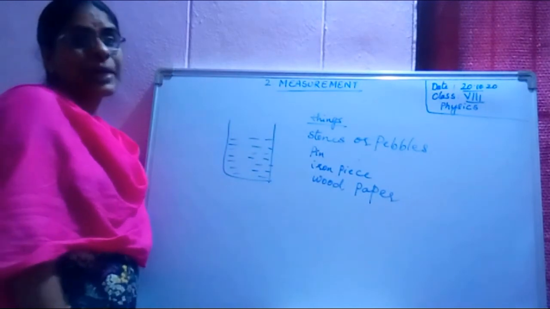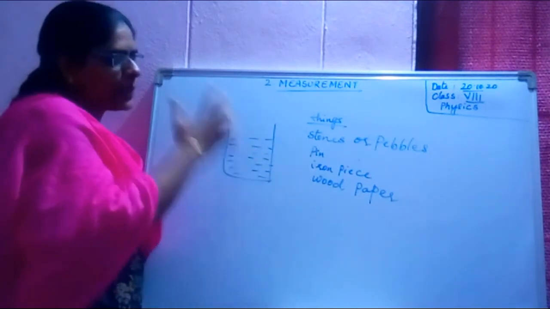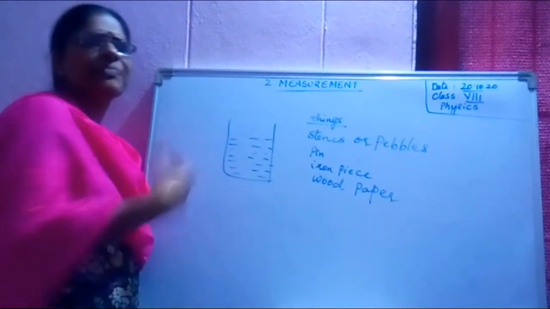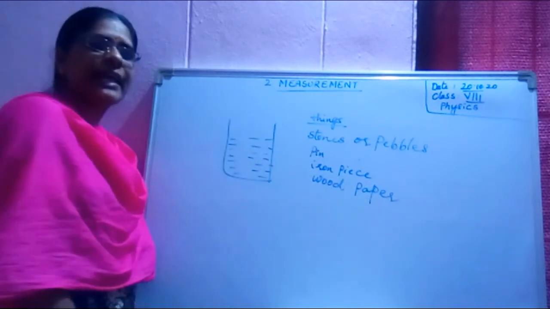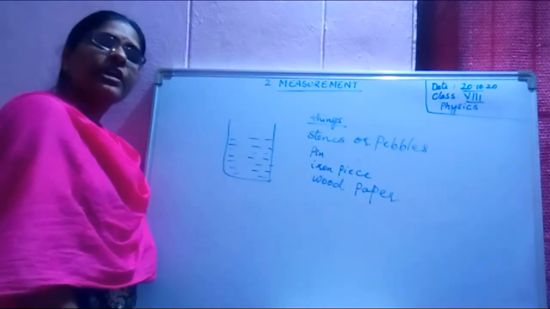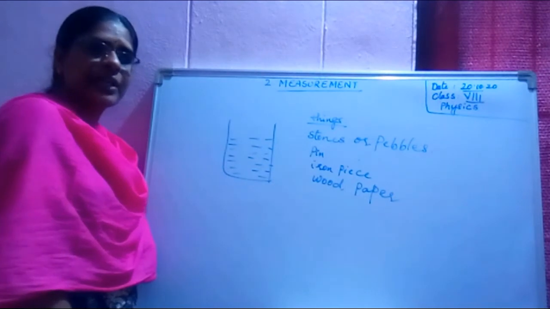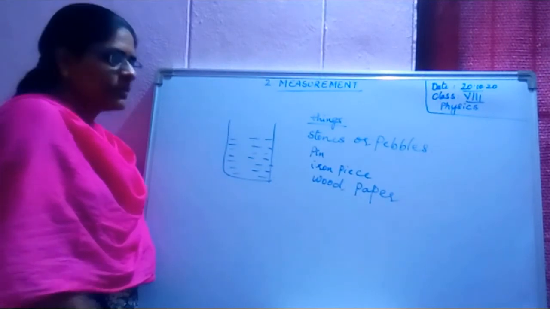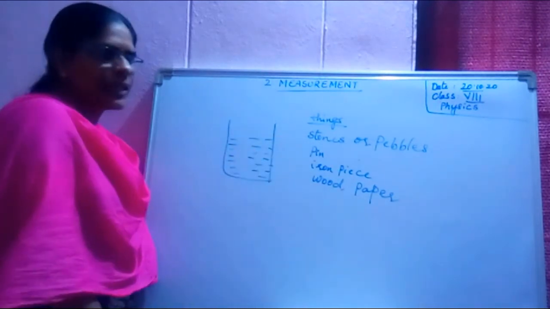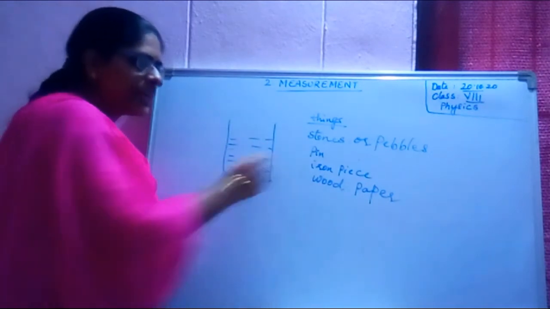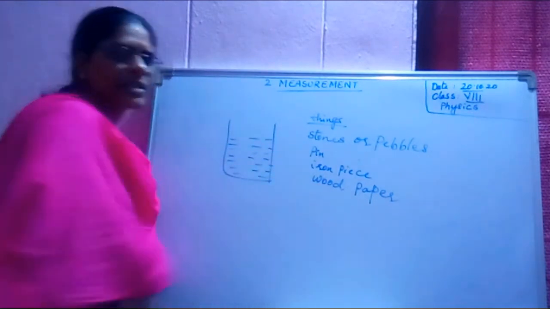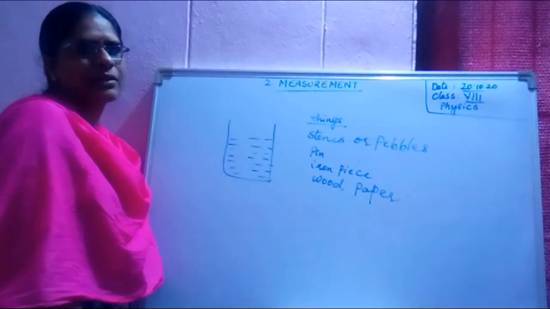Now you need to answer me. After dropping all these things, something you will be observing in this activity. What are those things you are observing? You tell me. Here, stone, what happened to the stone? Pin, iron piece, wood, paper, small piece of a paper.